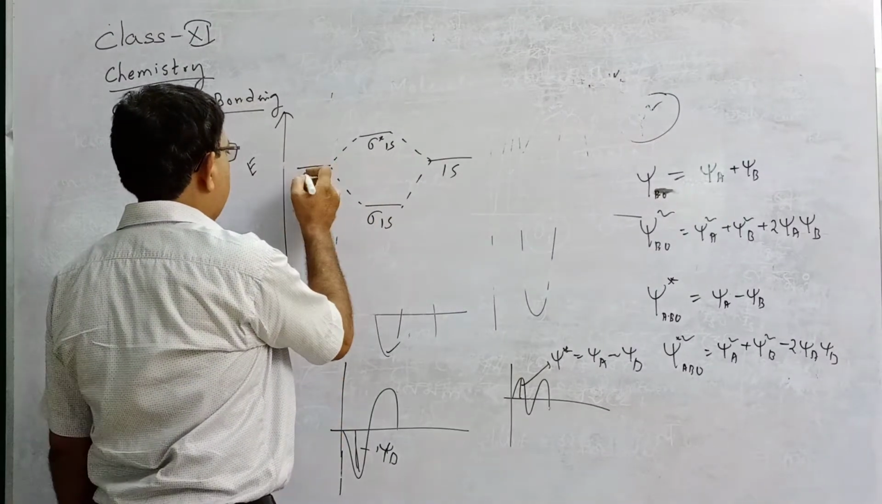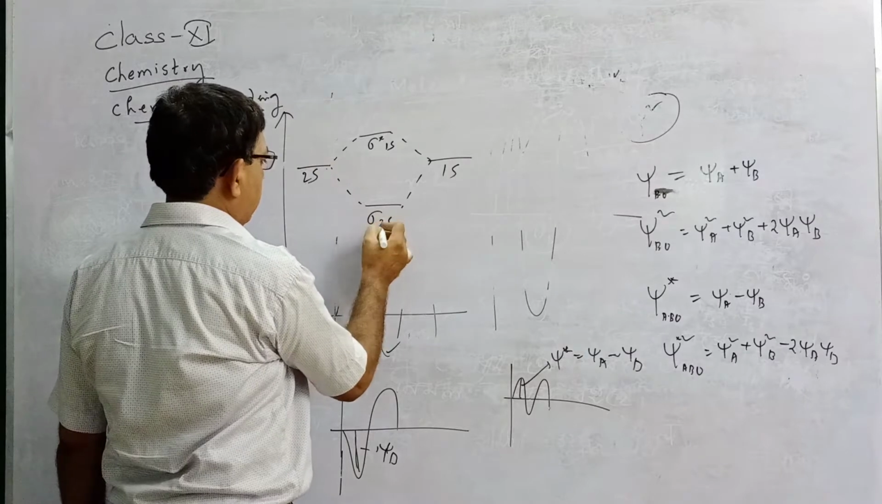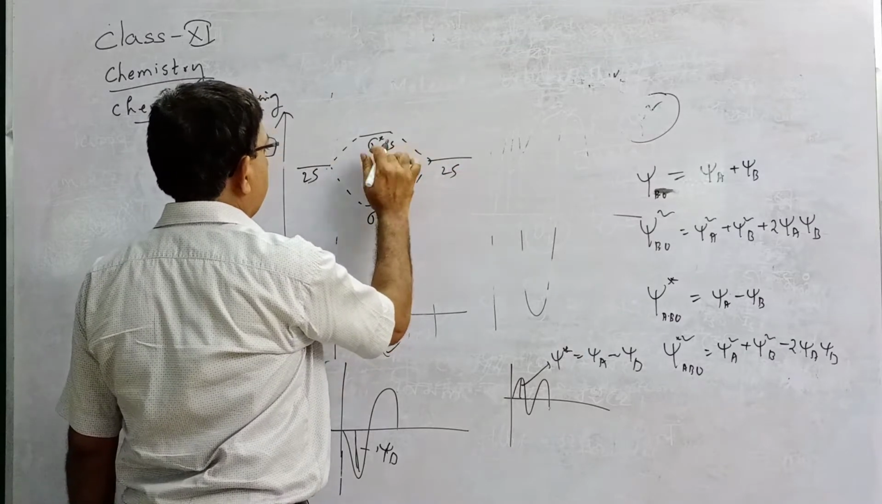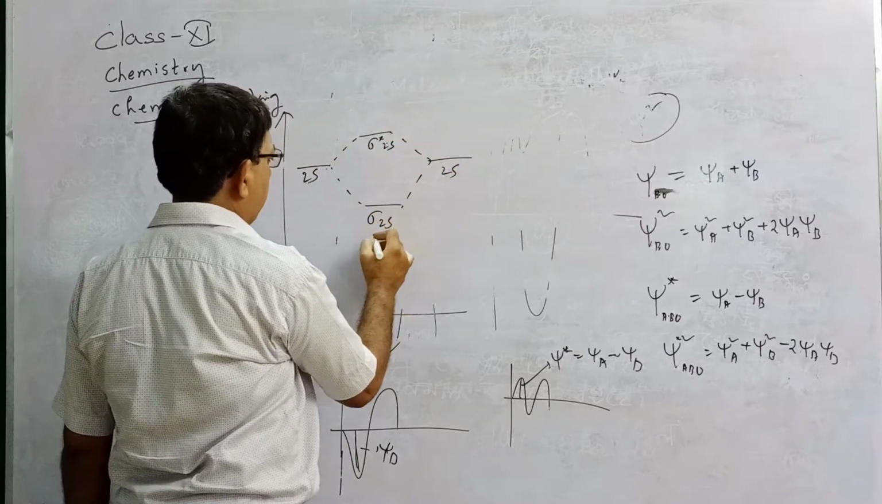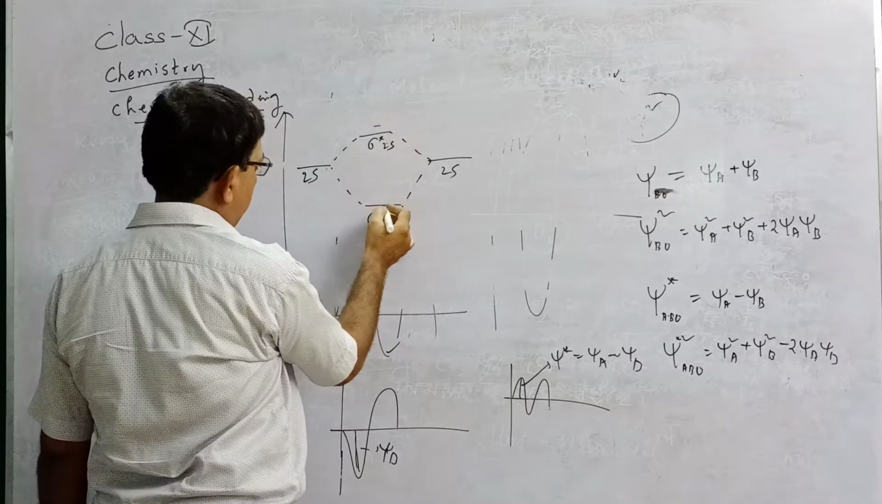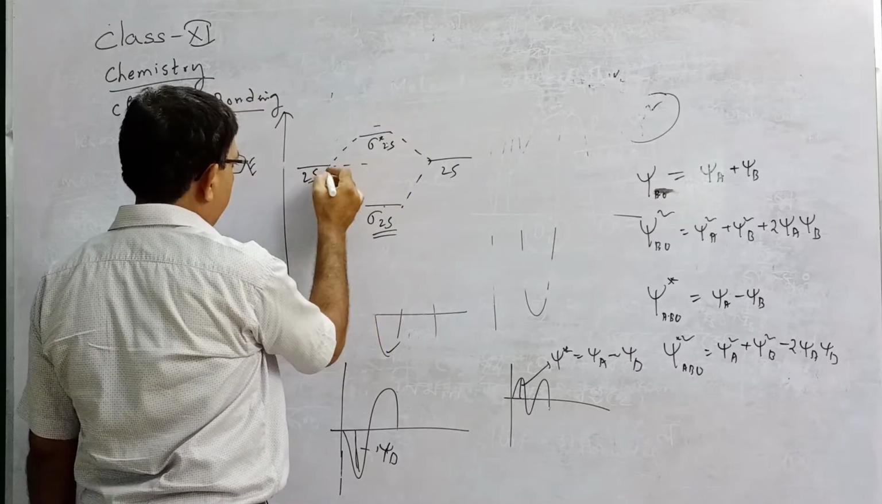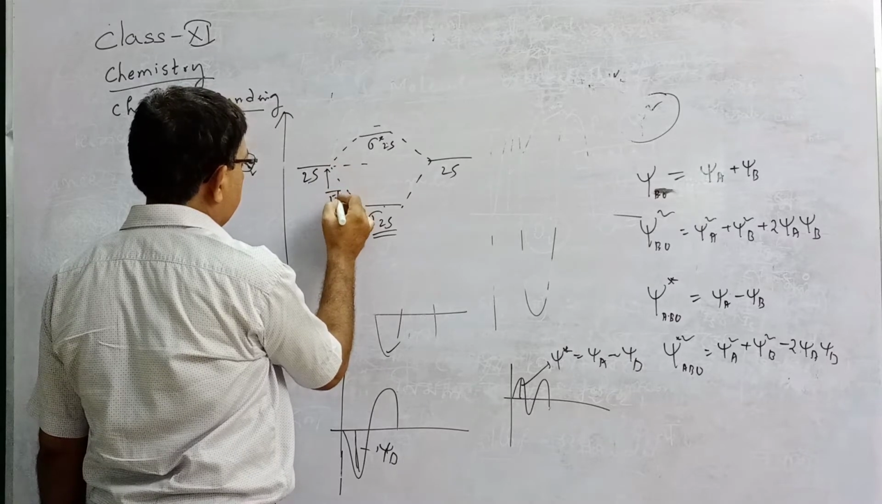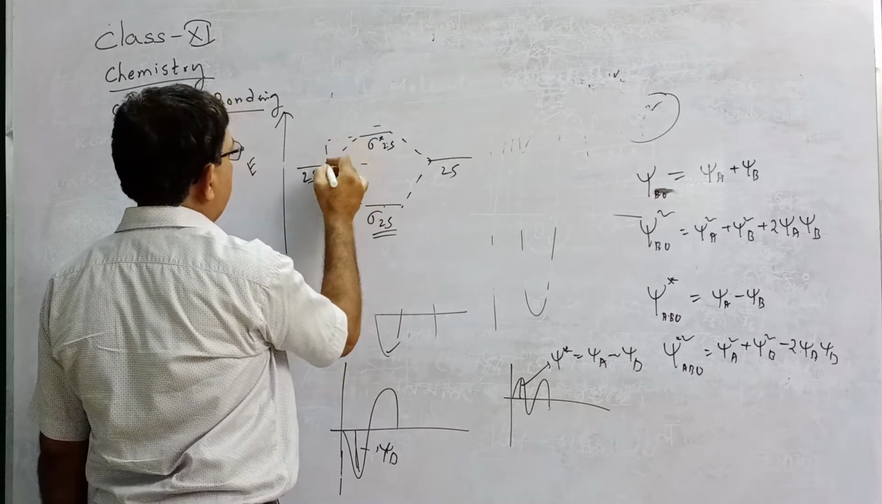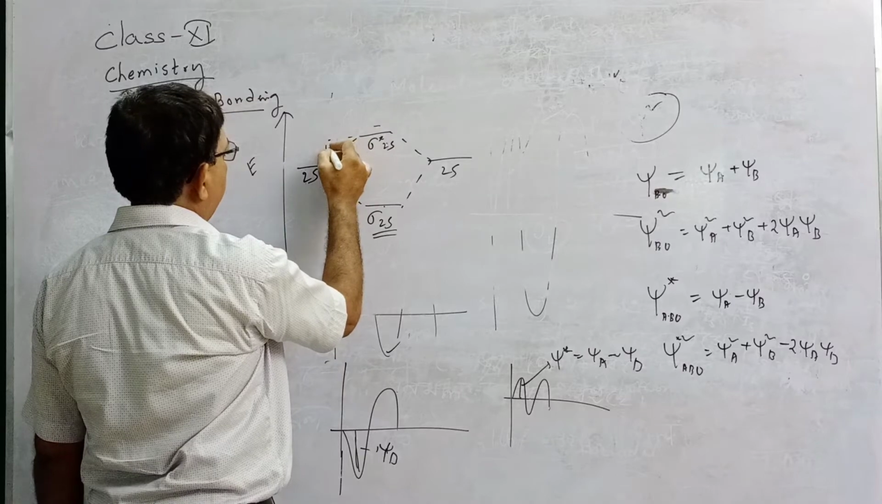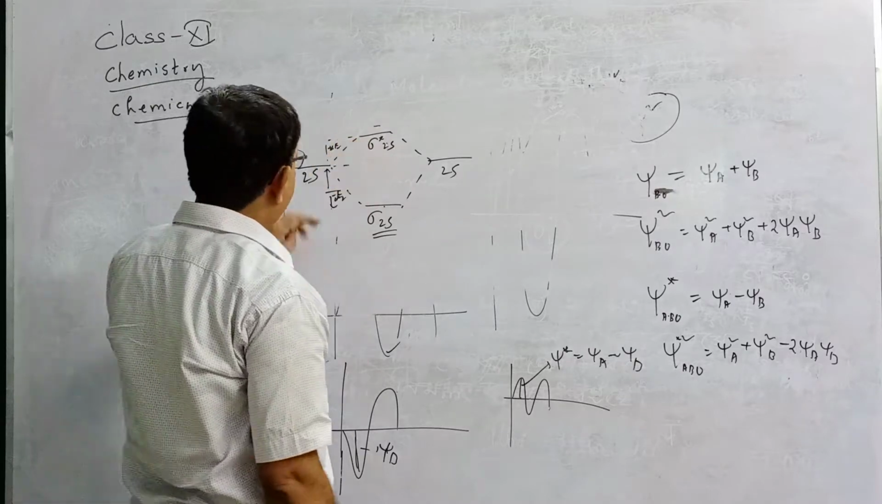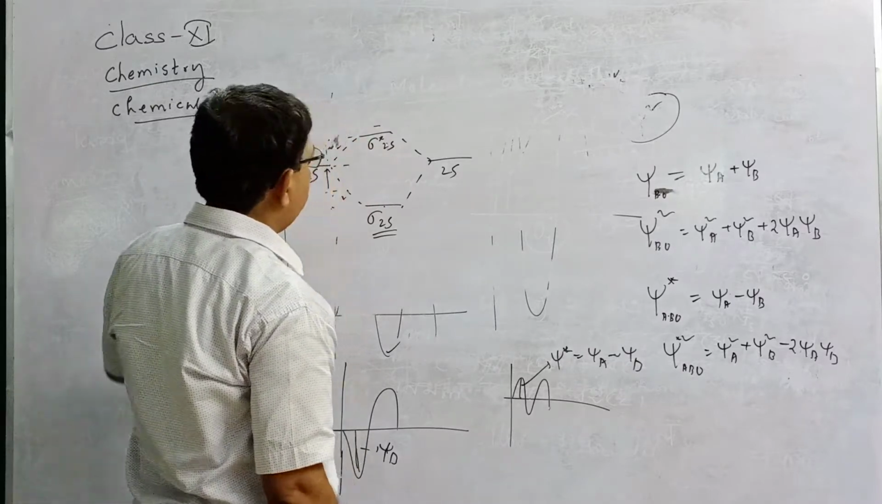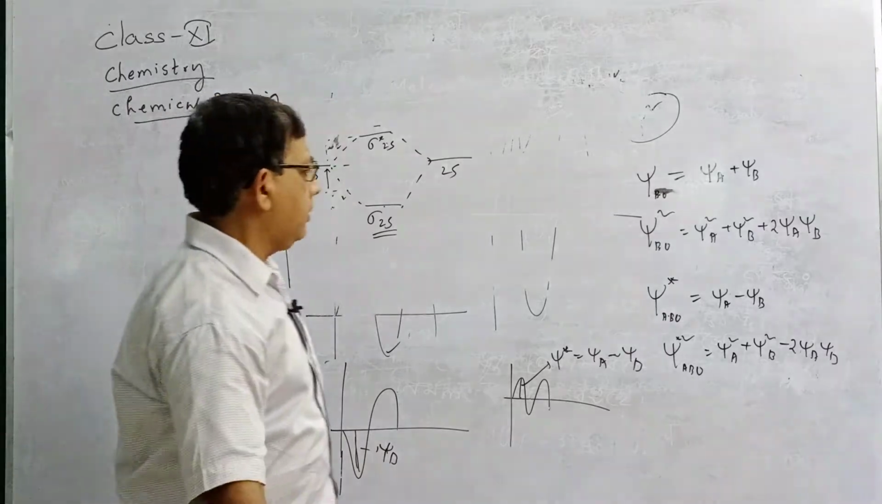If it is 2s, then it will be sigma 2s and sigma star 2s. This is the bonding MO. The bonding MO has energy lower by this amount, minus delta E, and the antibonding MO has energy higher by this amount, say plus delta E. So bonding MO has lower energy and antibonding MO has higher energy.